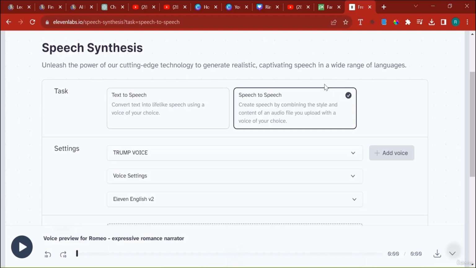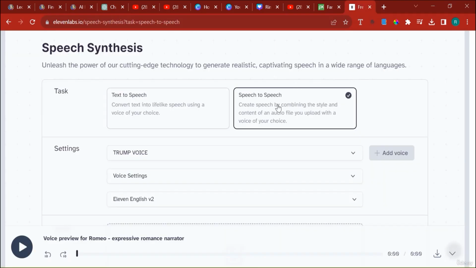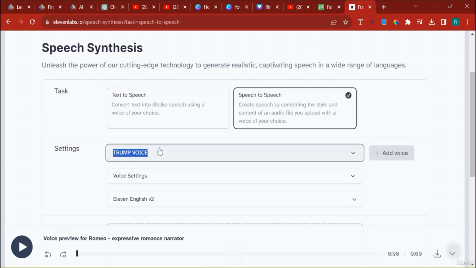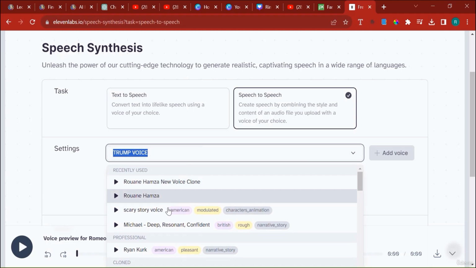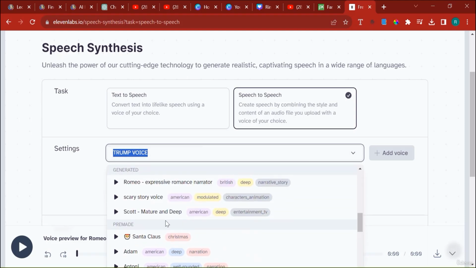Now, in this case, we're not going to do it. But if you want to do it, record yourself saying this, and then take whichever voice you want to apply your voice to. So if you want to sound like Donald Trump or to sound like the guy that we just took the voice of, which is basically, if I scroll down, I think it should be somewhere around here.